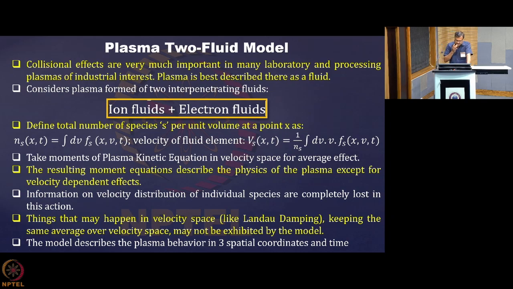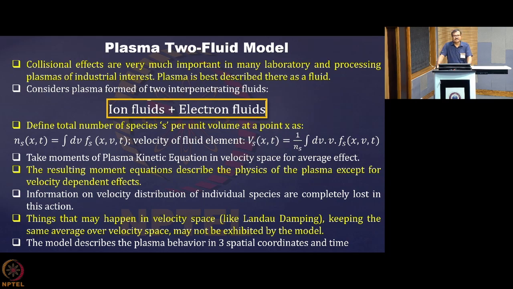On the other hand, the electron fluid has some temperature TE, which is usually much greater than the heavy species temperature. So essentially we are discussing plasma as two interpenetrating fluids. One is electron fluid and one is heavy species fluid. If you consider a fully ionized plasma, then it is ion fluid and electron fluid.